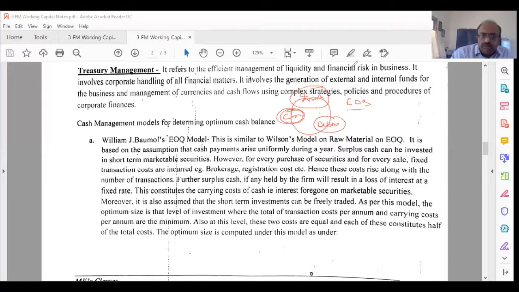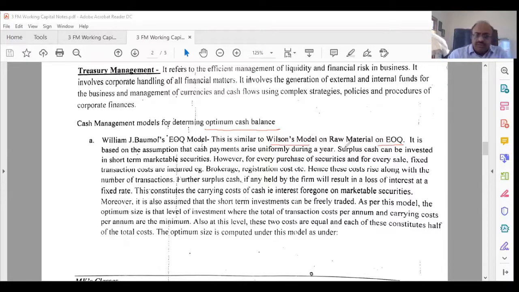So here the first thing that we need to look at is Baumol's model to get the optimum cash balance. Baumol's EOQ model is similar to Wilson's model of raw material EOQ. Only the scenario is a little different. It is based on the assumption that cash payments rise uniformly during the year. Surplus cash can be invested in short-term marketable securities. However, for every purchase and every sale of security, fixed transaction costs are incurred, for example brokerage and registration costs. And these costs rise along with the number of transactions.